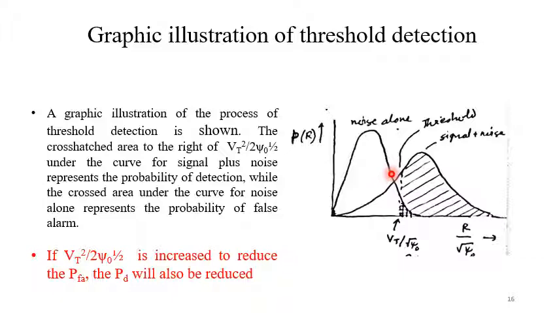That is the job of the radar engineer, to properly select the value of Vt. Otherwise, both PFA and PD will not be within tolerable limits. This is what I want to say from this figure.